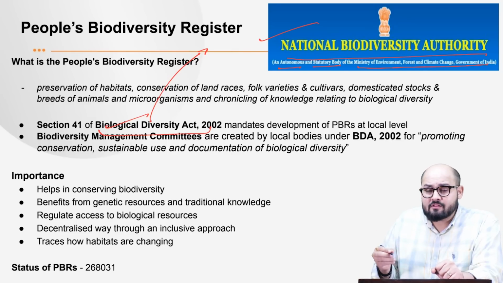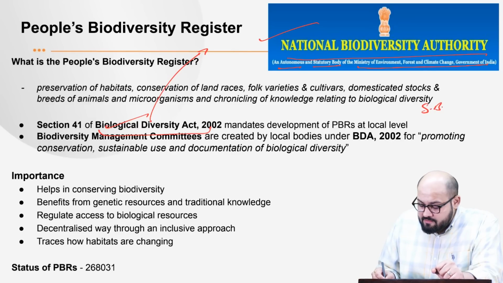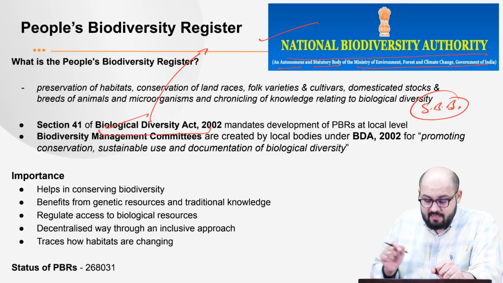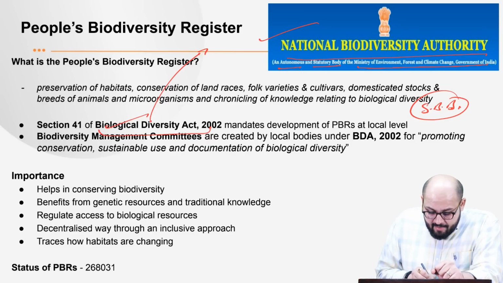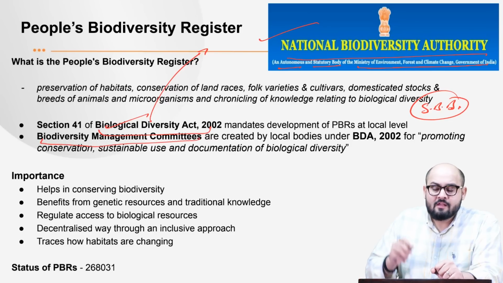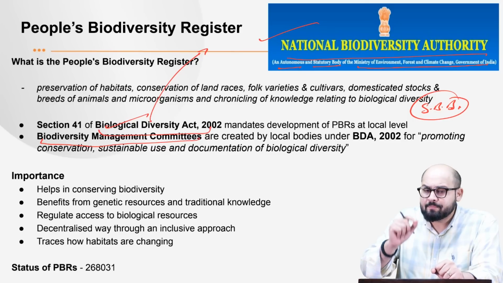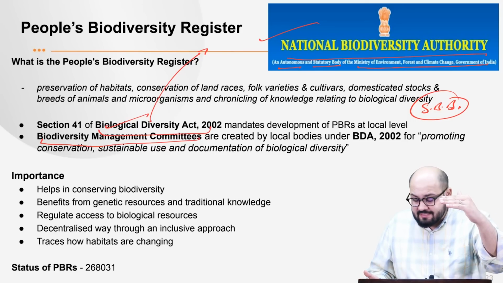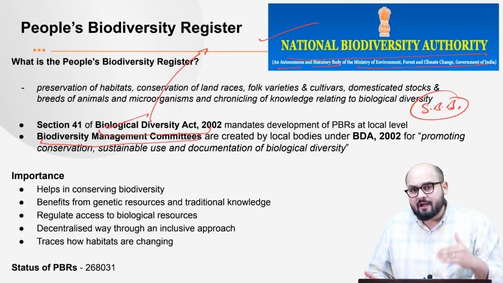Then the second body it has constituted is the State Biodiversity Boards. So the state biodiversity boards have been constituted under this act. Then you have the biodiversity management committees. These BMCs are constituted at the local level. So at the apex, you have the National Biodiversity Authority, then the state biodiversity boards, and then the biodiversity management committees.